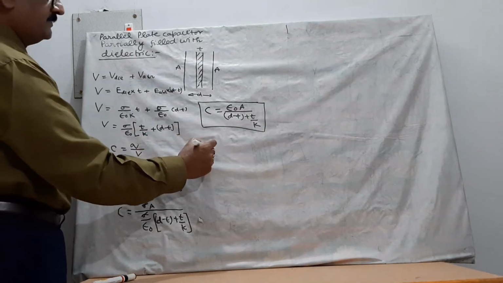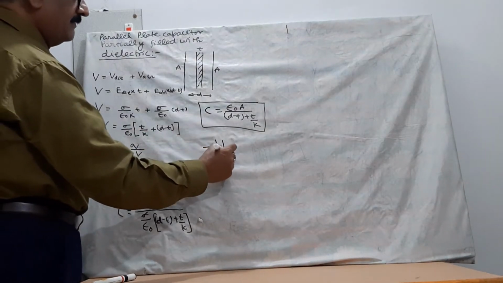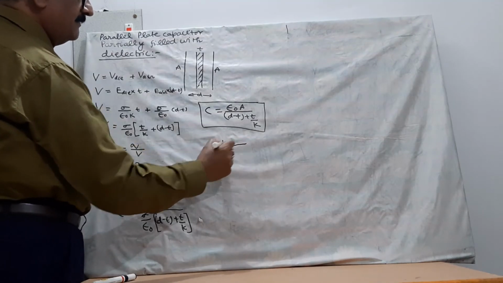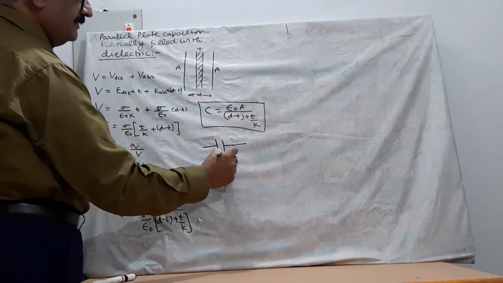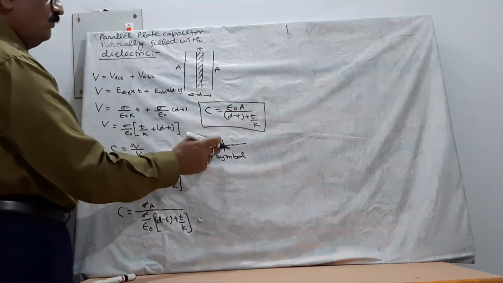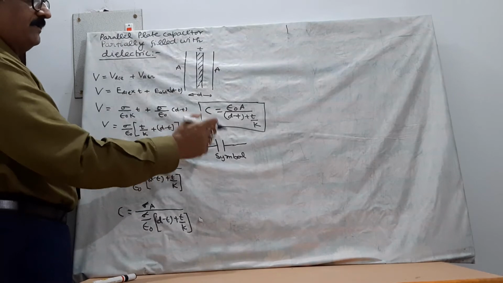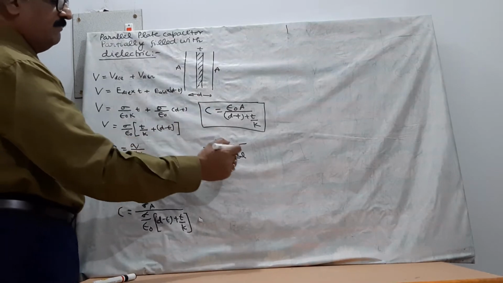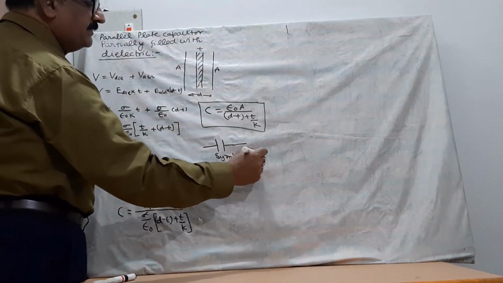And the symbol of a capacitor is this. It is different from the cell symbol. In a cell, there are two lines, out of which one is larger, one is smaller. Here two lines are of the same length. This is the symbol of a capacitor.